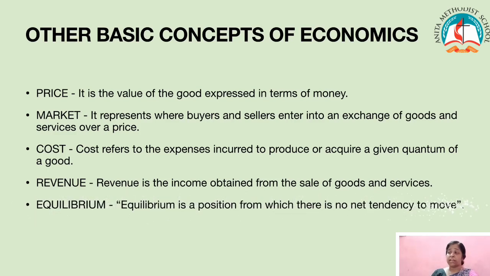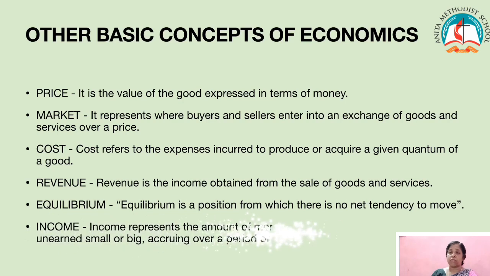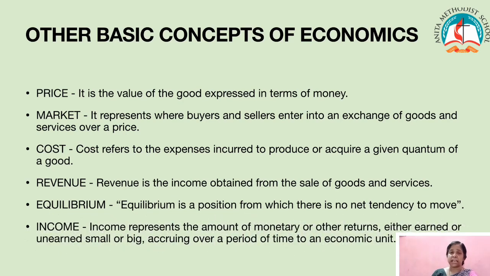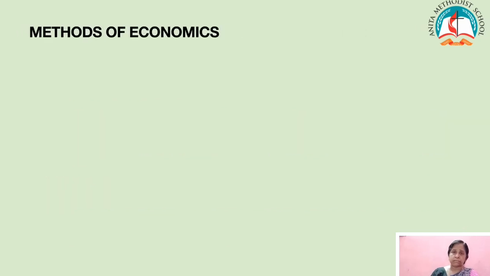Equilibrium. Equilibrium is the position from which there is no net tendency to move. That is known as equilibrium, or it is a state of balance. Income. Income represents the amount of monetary or other returns, either earned or unearned, small or big, accruing over a period of time to an economic unit. These are the various basic concepts of economics.